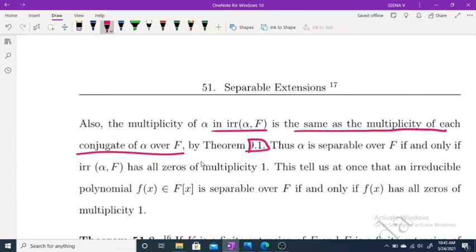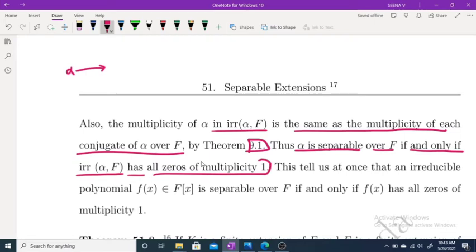Okay, so the multiplicity of a root is the same as the multiplicity of another root. Thus, alpha is separable over F if and only if